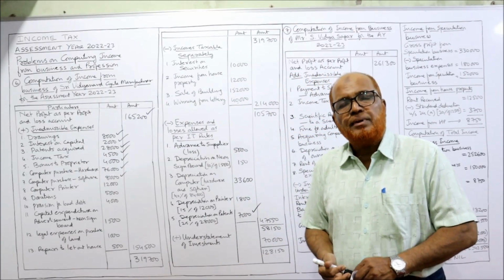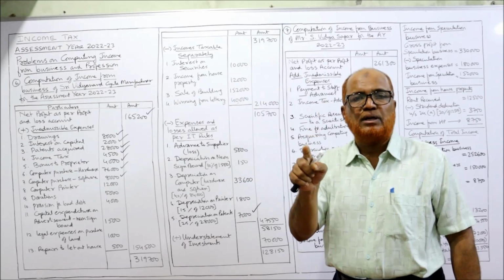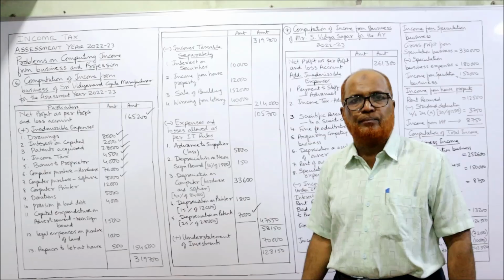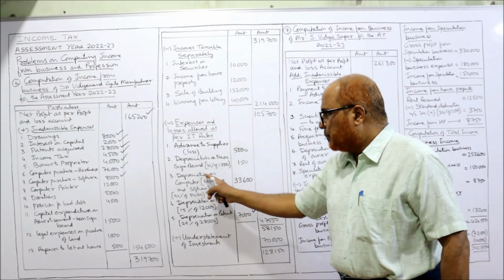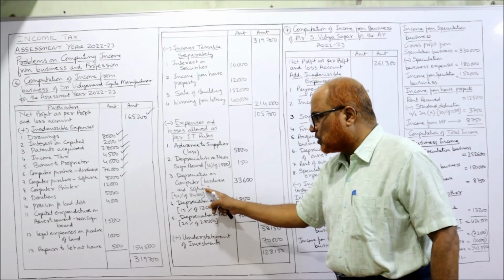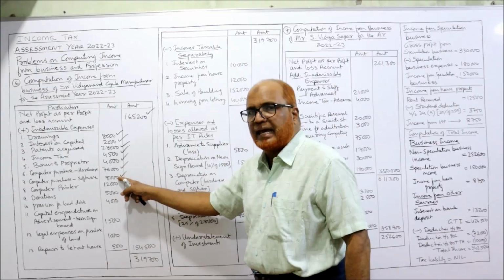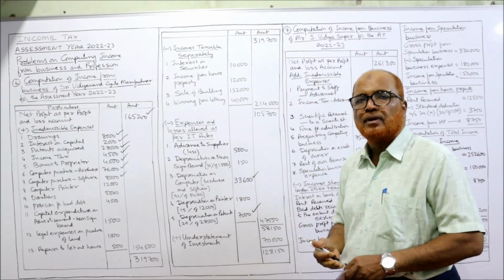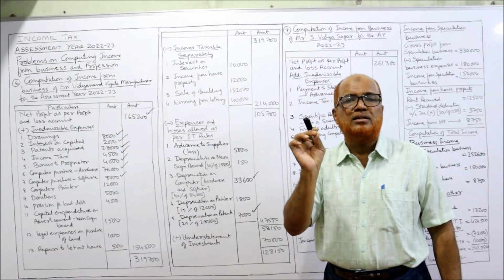But the Income Tax Act says depreciation at the rate of 40% is allowed on computer hardware as well as software. So here, deductions as per the IT rules: depreciation on computer hardware and software, 40% of 84,000. You add up 76 plus 8, 84,000. 40% is 33,600.